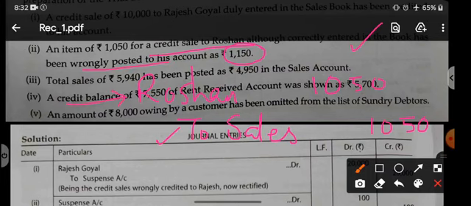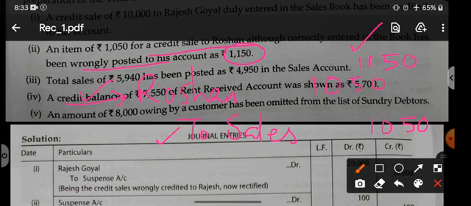But the question is not saying that it was posted to the credit of his account. The question is saying that by mistake, in place of 1050, you have written 1150. That means you have done the posting on the debit side only. Side is not wrong. Roshan should be debited and you have debited, but you have written an extra amount. 100 rupees extra you have written on the debit side. So right now the debit side is more by 100 rupees.